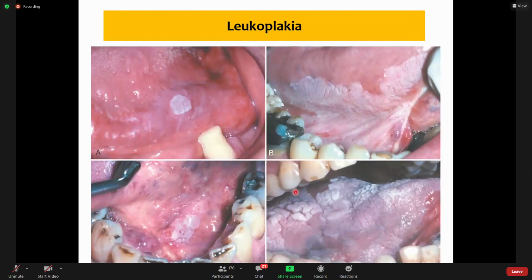And now this is a gross appearance of leukoplakia. It is widely variable. This is a small white patch with smooth surface with regular borders. This is a more advanced case, probably with rough surface, slightly irregular borders. This is nodular growth, which is ominous. Nodular growth is more likely to progress to malignancy.